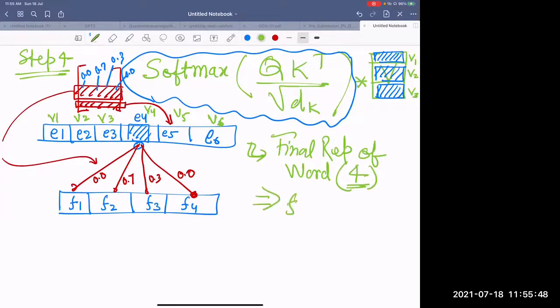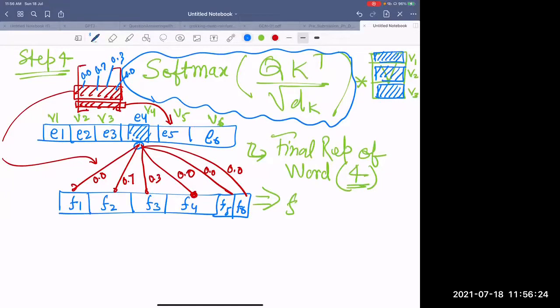F. So F1, oh, I have done it slightly wrong, I have to make a few more blocks. Wait. Because it's self-attention, not cross attention, it has to be exactly equal: F5 and F6. Because of self-attention, the upper and lower sequences are all the same. F1, F2, F3, F4, F5, F6, and E1, E2, E3, they all are the same because it's self-attention.